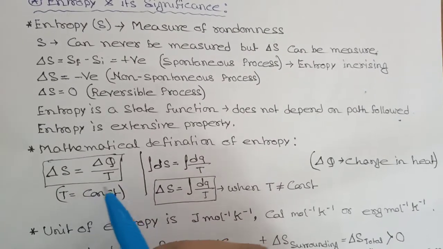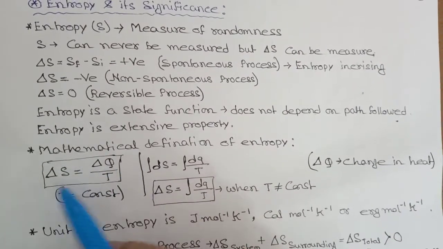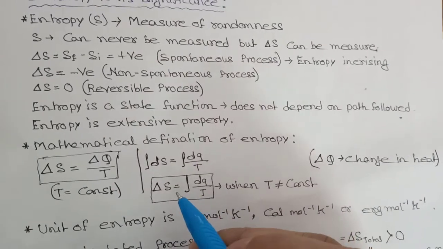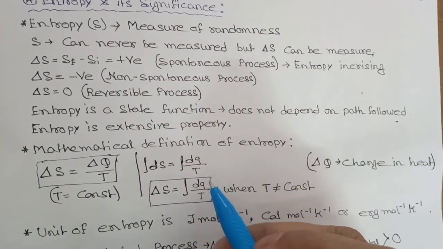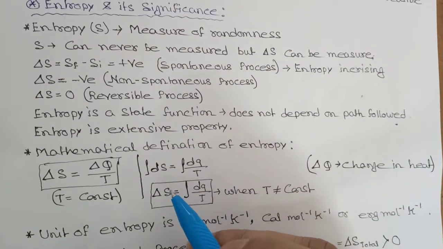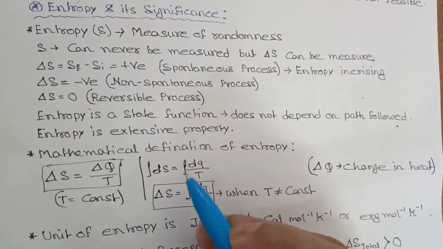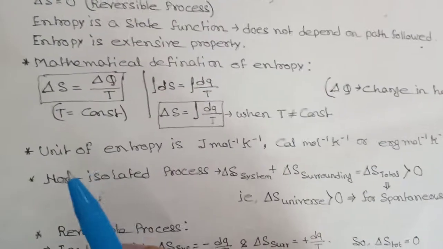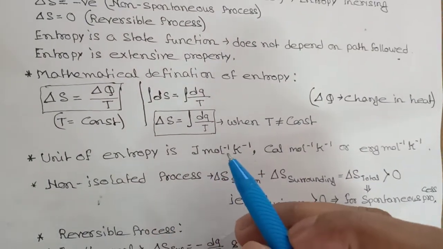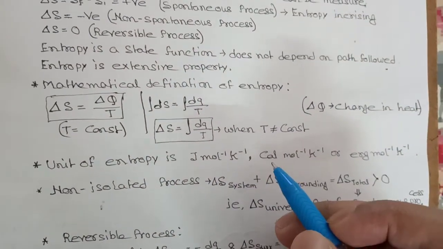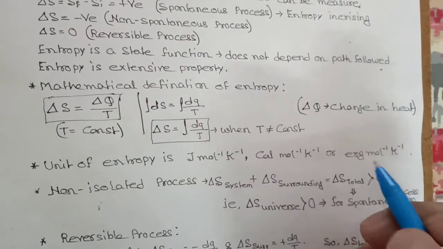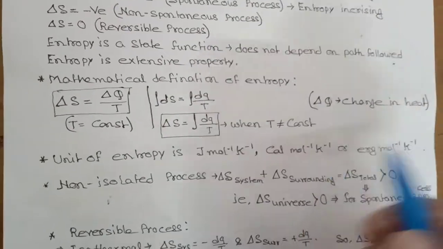So when temperature is constant, you should use this equation, and when temperature is not constant, then you must use this equation. So change in entropy is equal to integration of dq by T, and unit of entropy is joule mole inverse Kelvin inverse, or calorie mole inverse Kelvin inverse, or erg mole inverse Kelvin inverse.